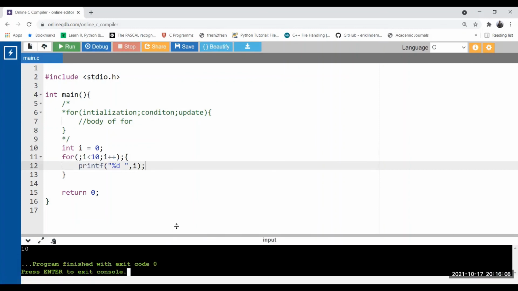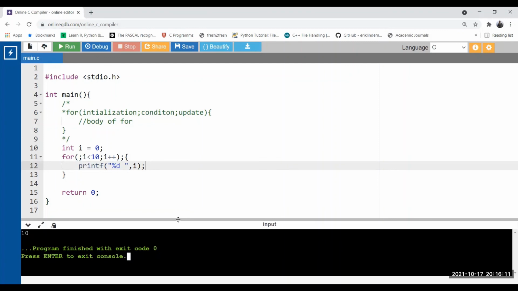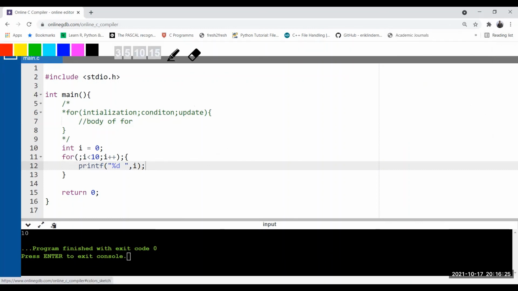Run. So see, it prints only 10. How is it possible? Why is it not printing 0, 1, 2, 3, 4, up to 9? Because of the semicolon that you put after the for. So when you put a semicolon after the for statement, what will happen? The compiler will completely execute that loop first. From 0 to 9 it is executed first, and I plus plus becomes 10, and now you are checking the condition again. 10 less than 10 becomes false.